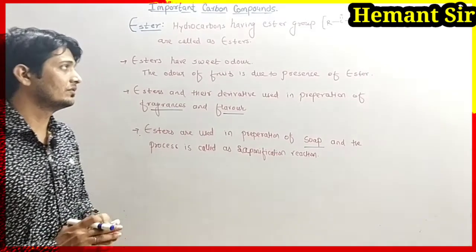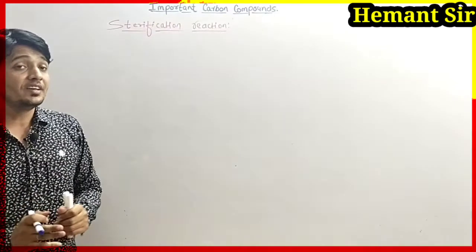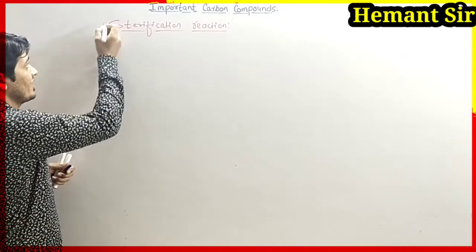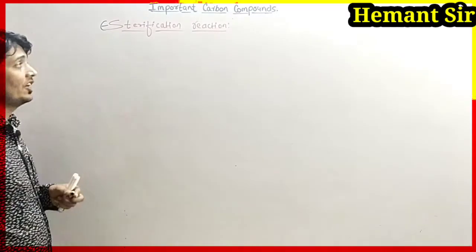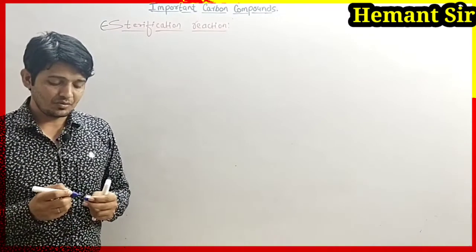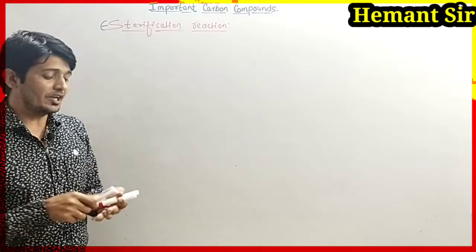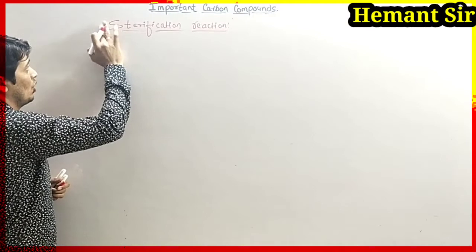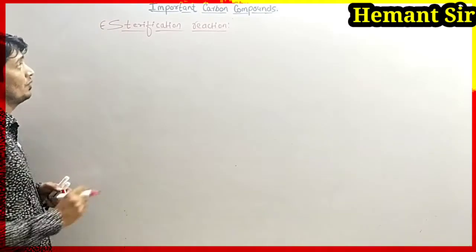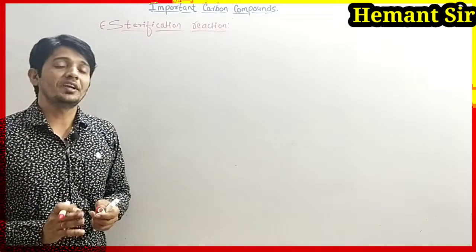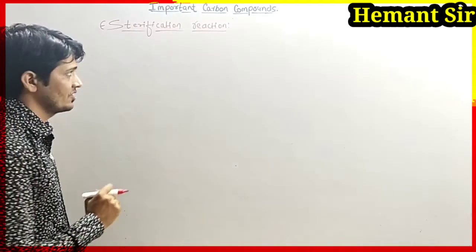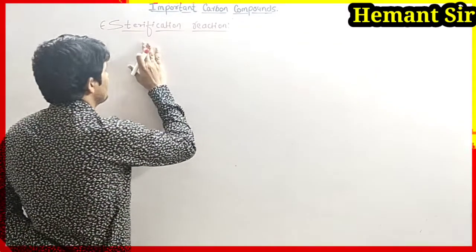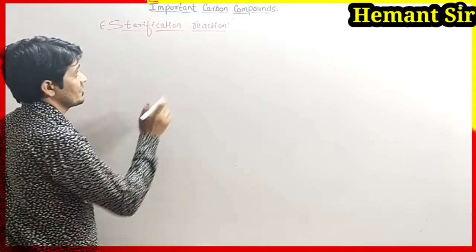So now we will understand the esterification reaction. The reaction in which ester is formed from acid and alcohol is called the esterification reaction. We have to write the definition for the esterification reaction.